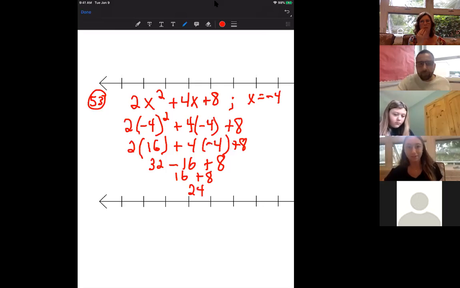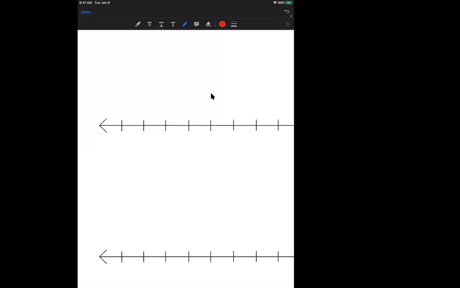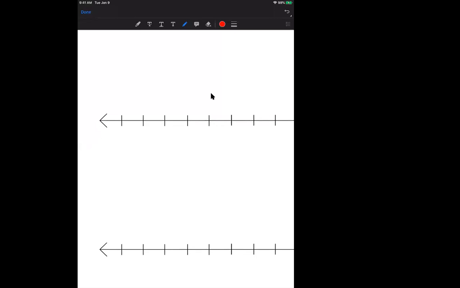Your camera's working. All right, okay. Ms. Clark, you want to read off 57 for me? Sure. So it's 5x plus 4y when x equals 5 and y equals -3. Good.